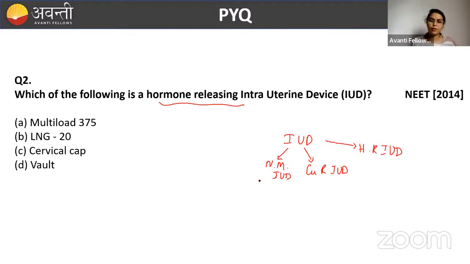I have told you to remember the examples. So multi-load is a copper releasing IUD. This is the hormone releasing IUD. These are not IUDs, these are nothing but barrier methods, cervical cap and the other. So the answer for this question is B, LNG, levonorgestrel 20.